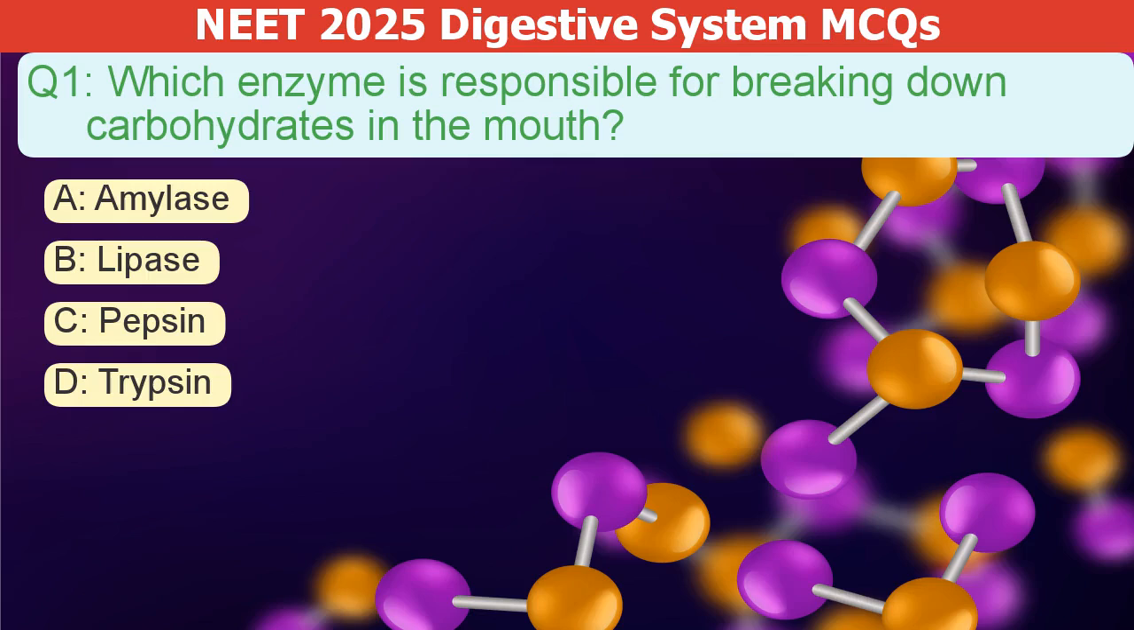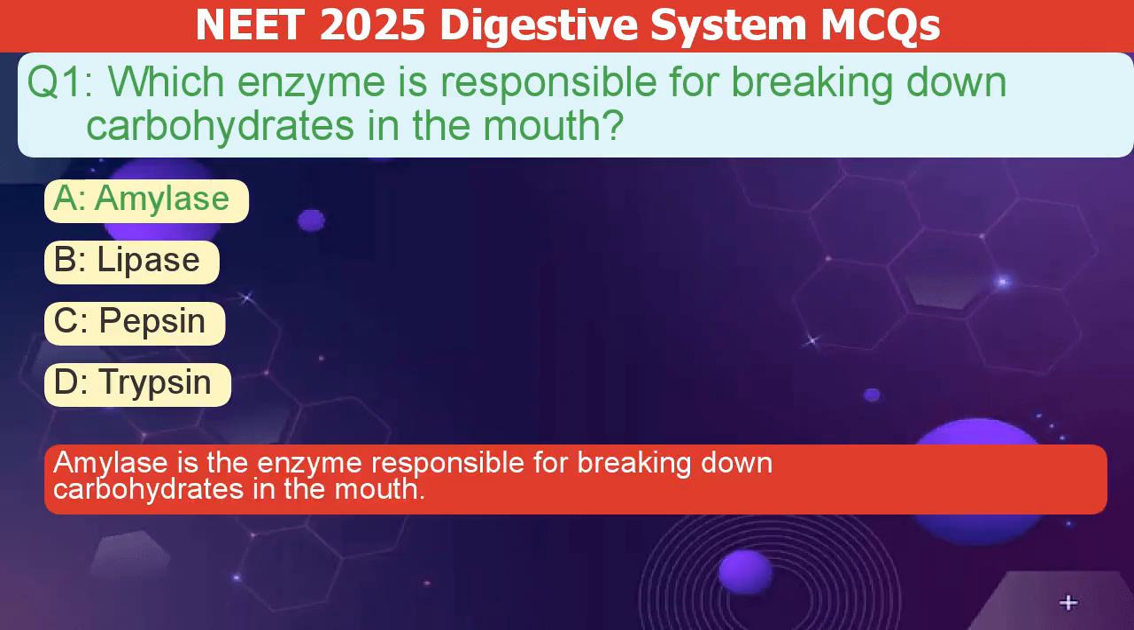Which enzyme breaks down carbohydrates in the mouth? A. Amylase. B. Lipase. C. Pepsin. D. Trypsin. The correct answer is A. Amylase is the enzyme responsible for breaking down carbohydrates in the mouth.